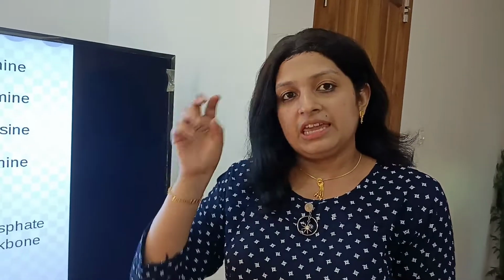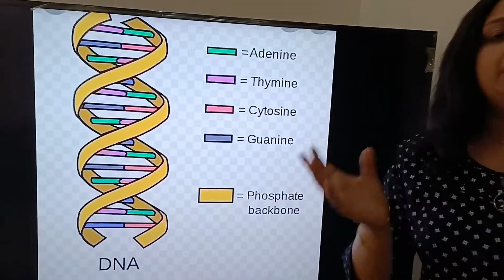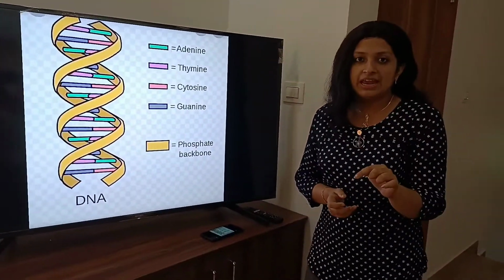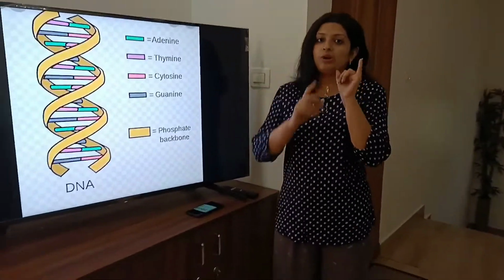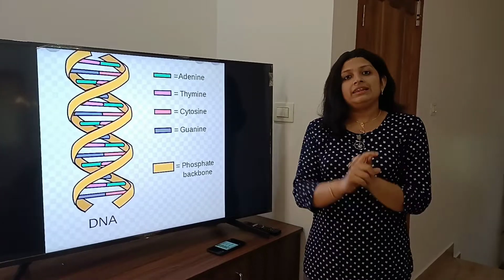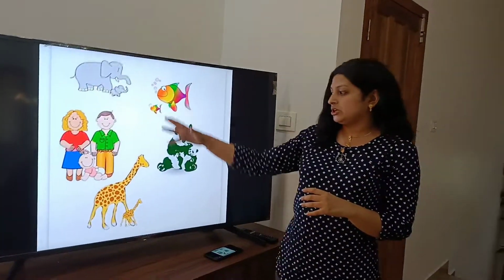Thus, each trait will be contributed by both the paternal and the maternal DNA to the child. So in a child, there will be two versions of a trait, one of the father and one of the mother. Now, let's see some examples of heredity.